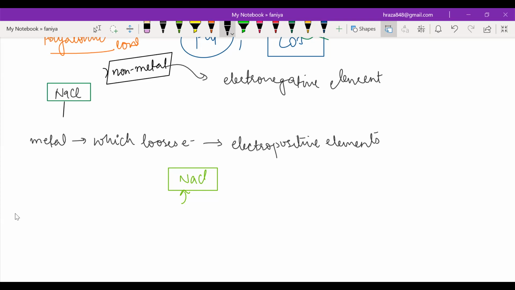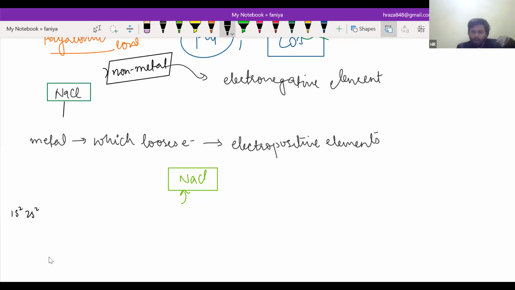So one, because chlorine has 17. Just don't think about chlorine. If I'm asking about sodium, just think about that, then we will decide about chlorine. You are just taking help from chlorine, that chlorine needs 1 electron, that means it will lose 1 electron, right? Yes, sir. Just don't take help from chlorine.